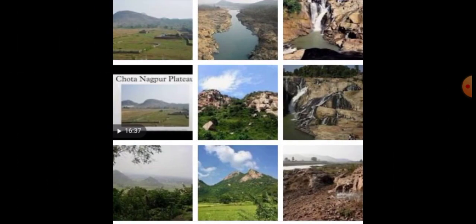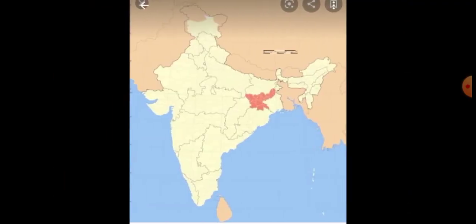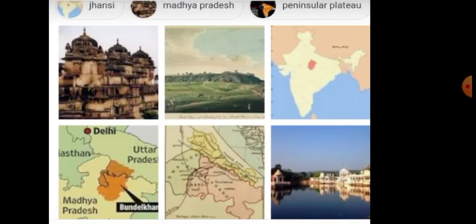Okay, then the next one is Chota Nagpur Plateau. Just you see, this is the image of Chota Nagpur Plateau. It covers Jharkhand as well as parts of Bihar, West Bengal, Odisha and Chhattisgarh. Total area is 65,000 square kilometers. Now see the map, students. This is Chota Nagpur Plateau. Its total area is 65,000 square kilometers and its height is 1350 meters.